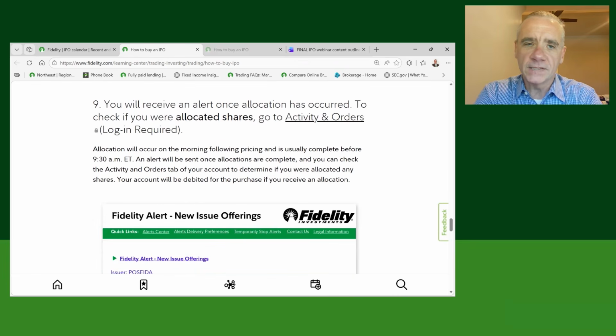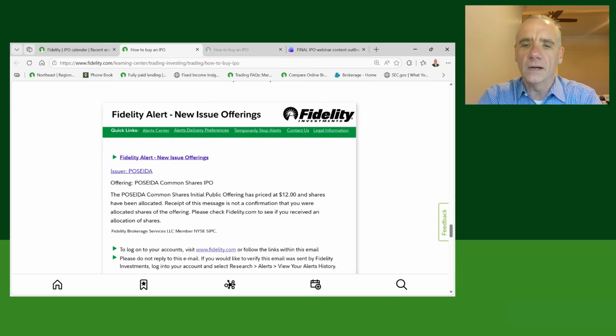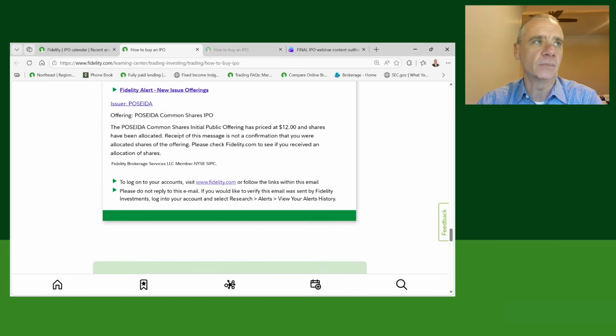And then the night of pricing, you'll receive an alert once allocation has occurred. If you were allocated shares, you're going to log into your Fidelity account at the account level, accounts and orders. Typically, allocation will occur on the morning following pricing, usually before 9:30 a.m. You'll know, A, was I allocated any shares? B, if I was, how many shares did I get? And this is just showing you what that email looks like concerning the allocation. So it's really straightforward, very simple.